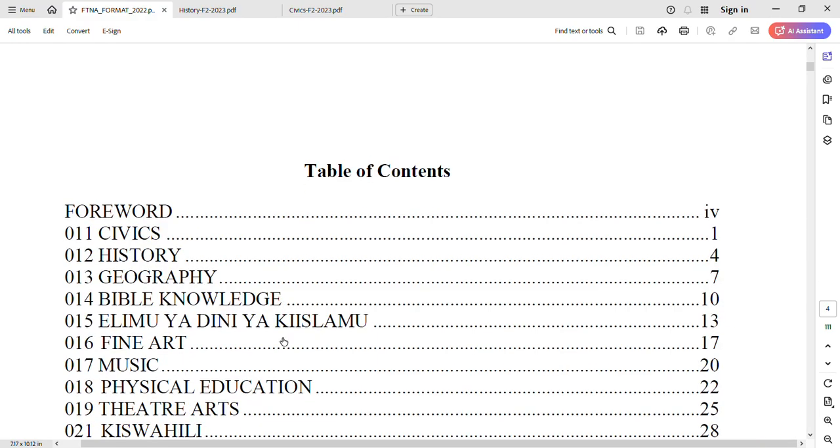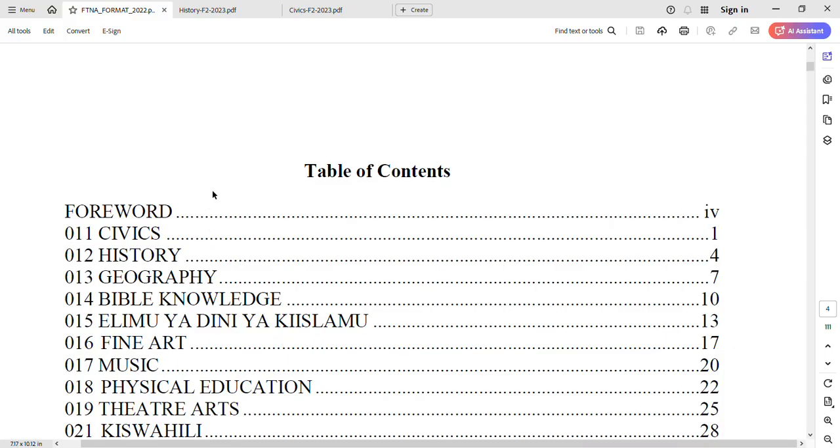Here in the table of contents, this document has more than 100 pages, and it includes the format of all subjects. According to our channel, I'm going to discuss with you the format of civics and history. Mainly I will go deep into history formatting, but other subjects are also located in this document. So if you wish to know the format of other subjects, you may check the website of NECTA, or I will upload it to my channel. The document link is down in the bio, you may find it.